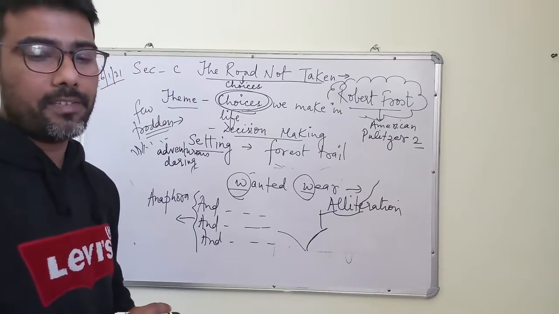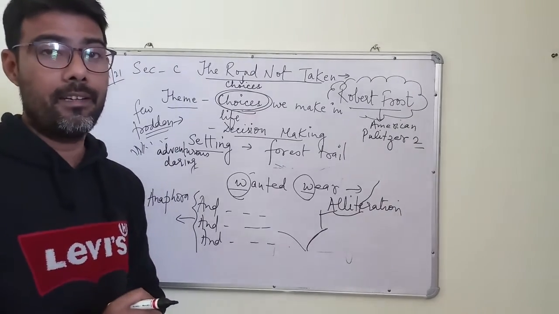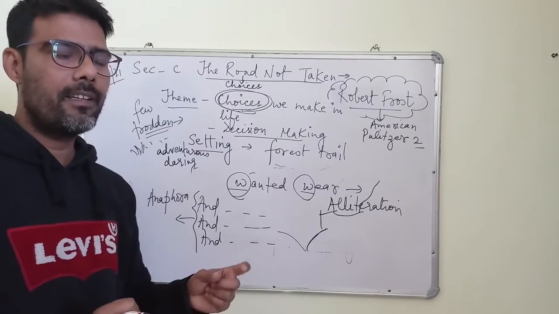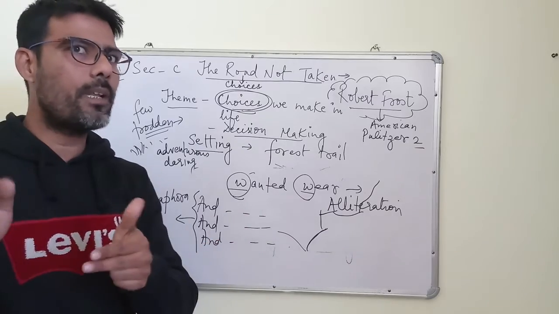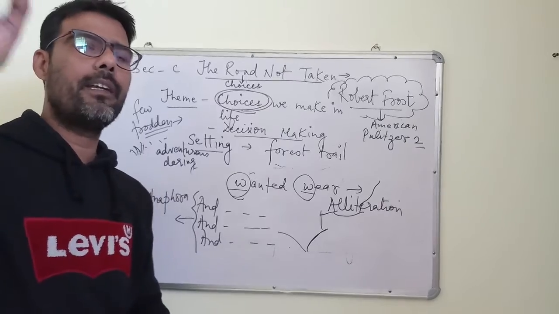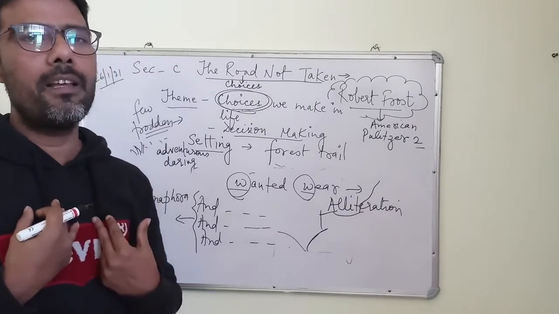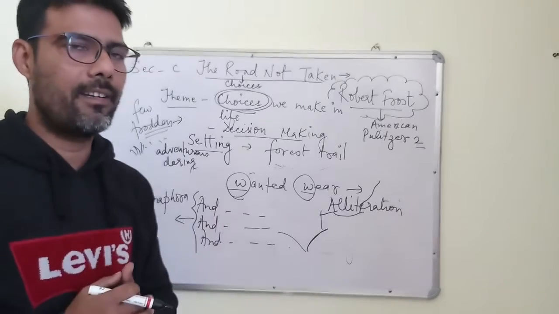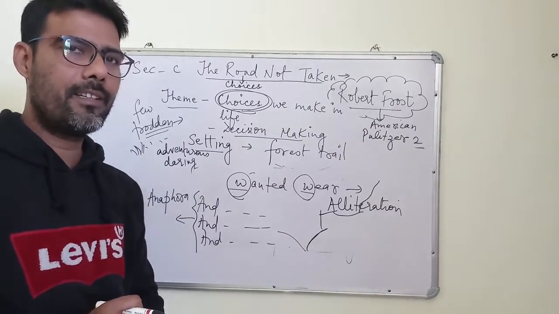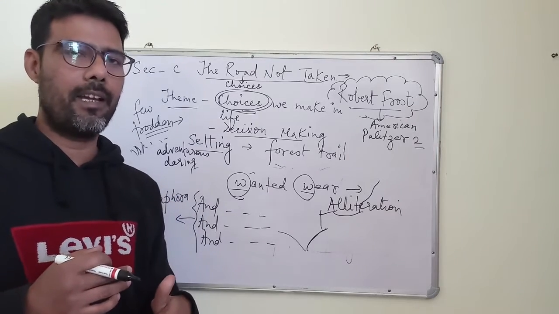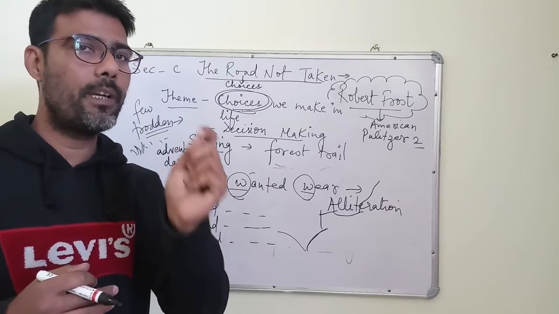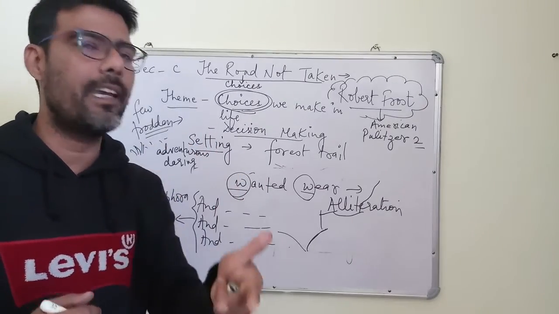In the last paragraph, he says, I shall be telling this with a sigh. Children, in the last paragraph, he has used future tense. It means that he has not reached that position, but in the present time itself he could decide that it will be a time when I will sigh, I will regret. Now what will he regret? Not because he has become a poet, he is not regretting that. Like today, if I have become a teacher, I do not regret that.